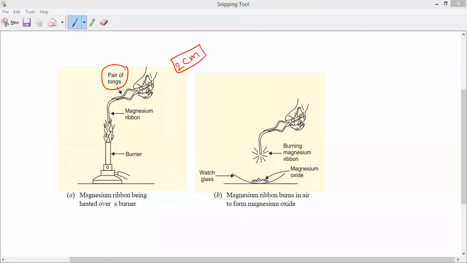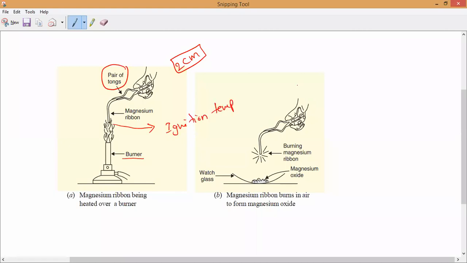Hold the magnesium ribbon with a pair of tongs at one end, and the other end we have to heat over the Bunsen burner or any gas burner. One end you have to burn, and the other end we hold with tongs. Now you see the magnesium ribbon starts catching fire. Later there is no need for the burning gas. Once it reaches the ignition temperature, it catches fire. Class 8 you might have studied.